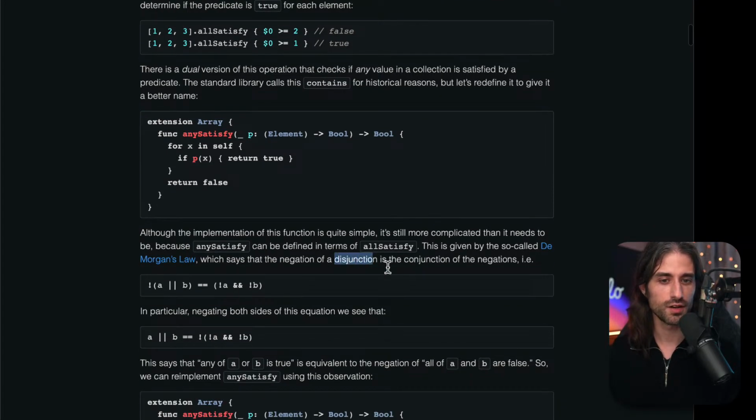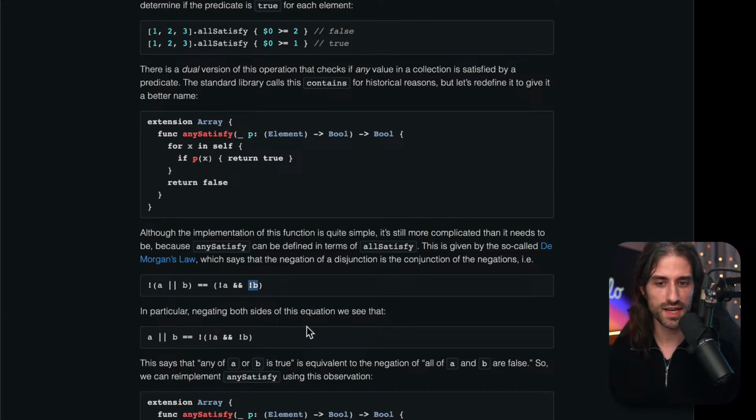Disjunction means OR, and conjunction means AND, and what it means is that if you take the negation of OR, then it's the negation of the left operand and the negation of the right operand. And I think it also works the other way around.